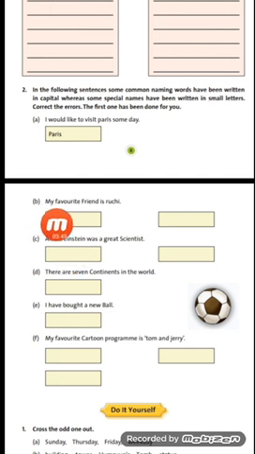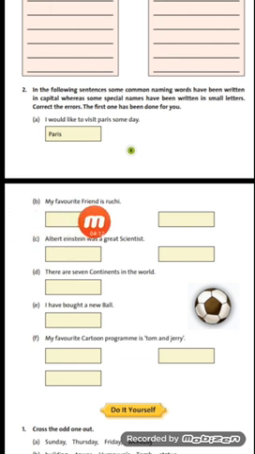Now the second sentence is, my favorite friend is Ruchi. Now as I have told you earlier, see here, friend, they have written F capital. So it is wrong, because when I say friend, it can be any friend. It can be Ruchi, it can be Seema, it can be Riya, it can be Rohan. Any friend can be there because I'm not referring to any particular one when we say friend only.